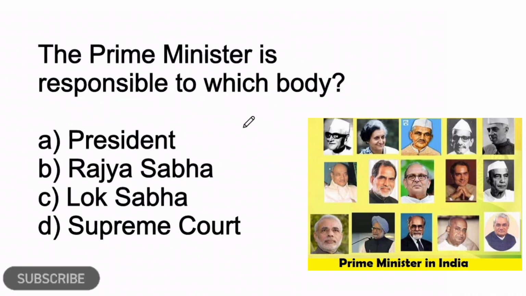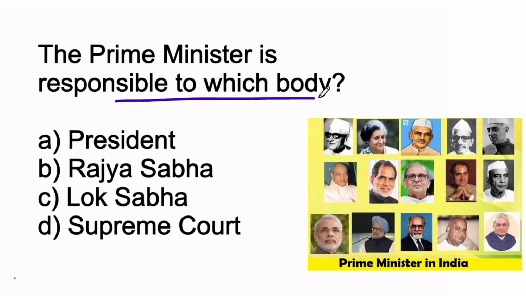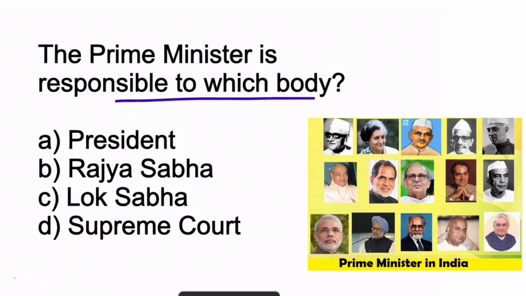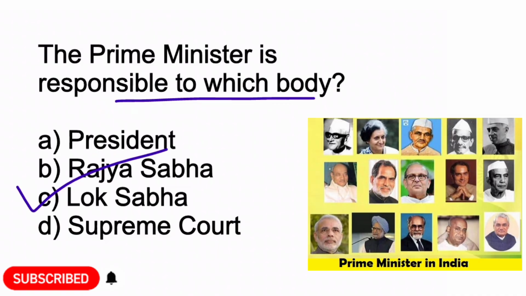Next, the Prime Minister is responsible to which body? Option A, President. Option B, Rajya Sabha. Option C, Lok Sabha. Option D, Supreme Court. So here option C, Lok Sabha is the correct answer.